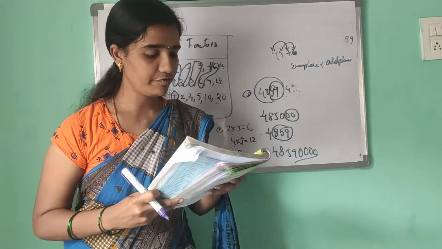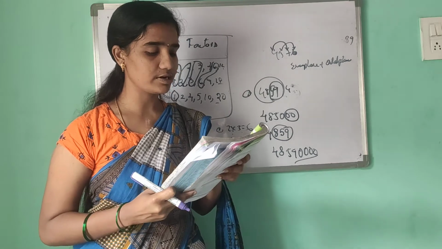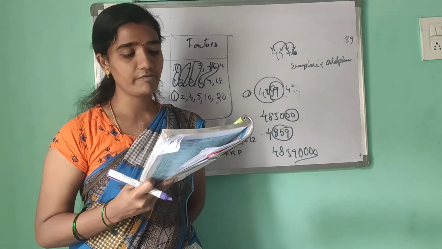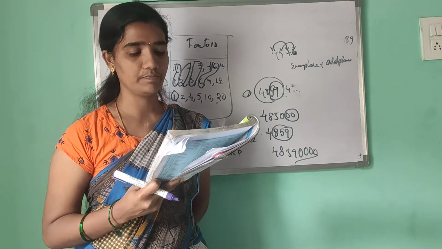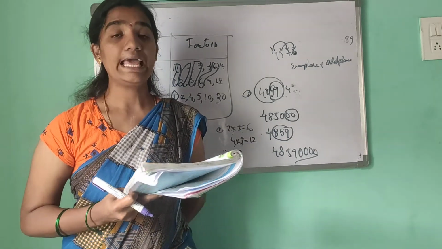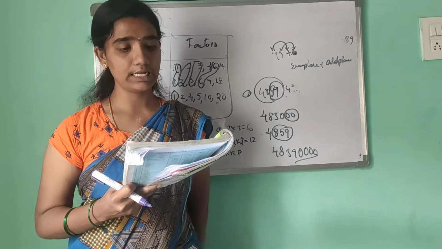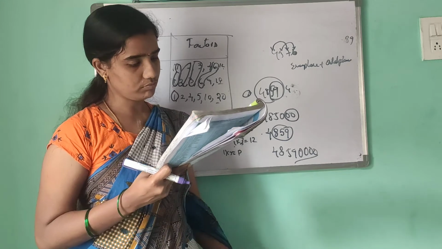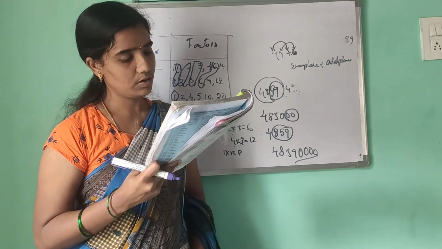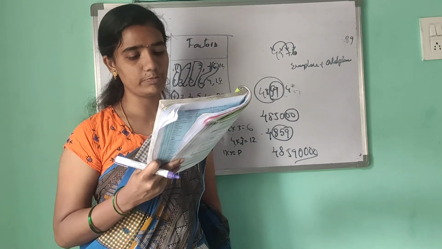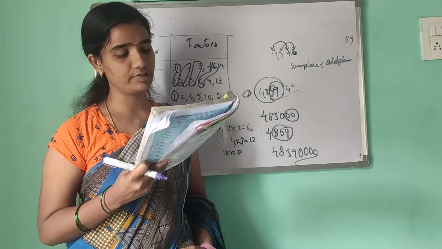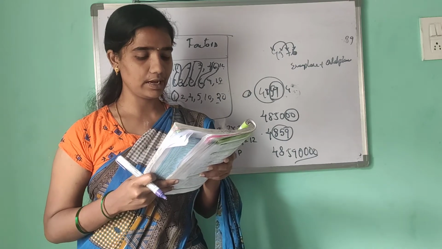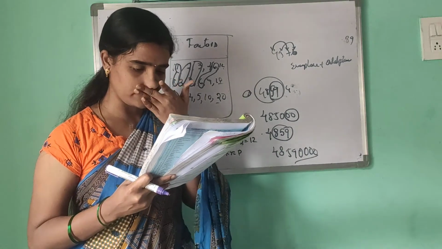Coming to the fifth one, we have discovered that if two numbers are divisible by a number, then their sum and difference are also divisible by that number. We already know the relationship between the LCM and HCF.